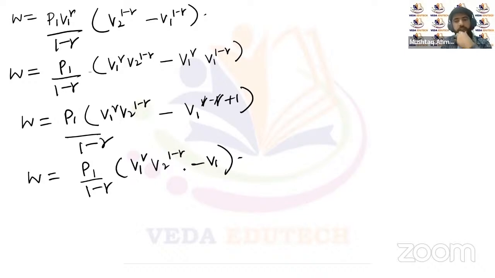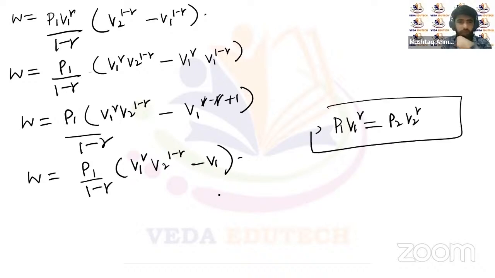Now in this case, you can once again use the equation P1 V1 to the power gamma is equal to P2 V2 to the power gamma. So we can manipulate this work done further, or we can use the ideal gas equation, PV is equal to nRT, to write the work done in terms of temperature as well.